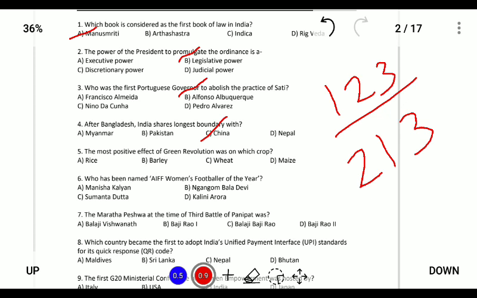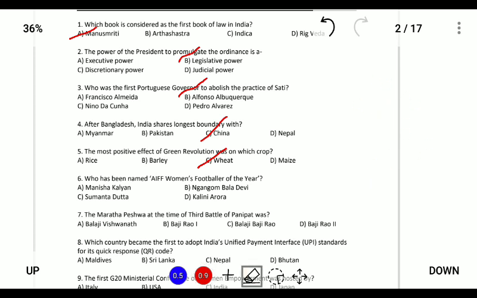Next, the most positive effect of green revolution is on which crop? The most positive effect of green revolution is on wheat. We know that the green revolution was introduced because of the drought and because of the lesser productivity of the Indian crops. The father of the Indian green revolution was Dr. M.S. Swaminathan.